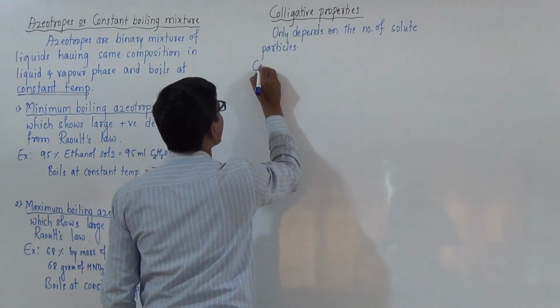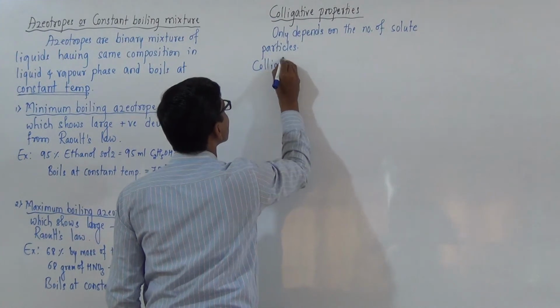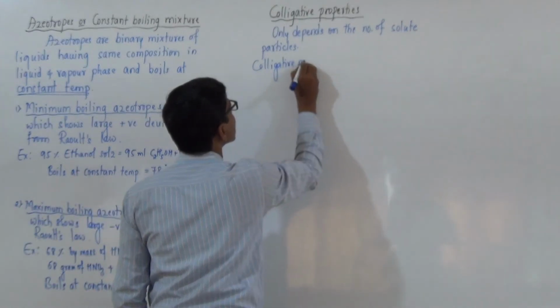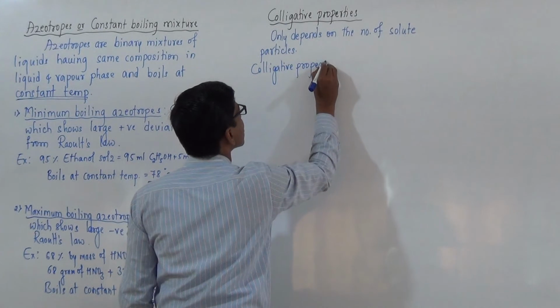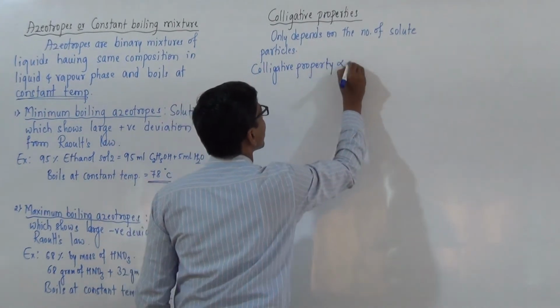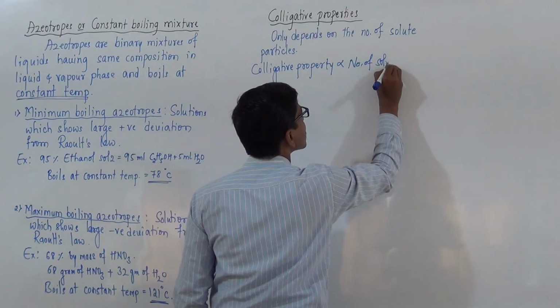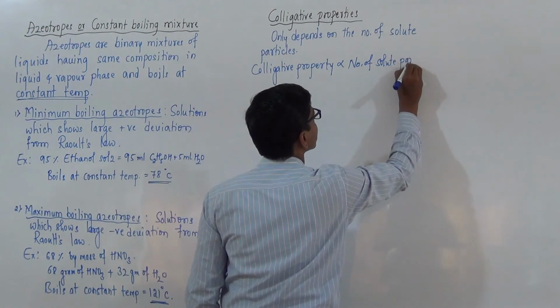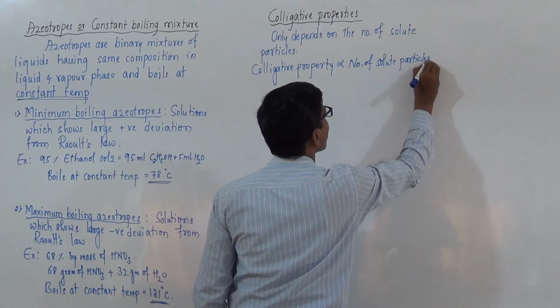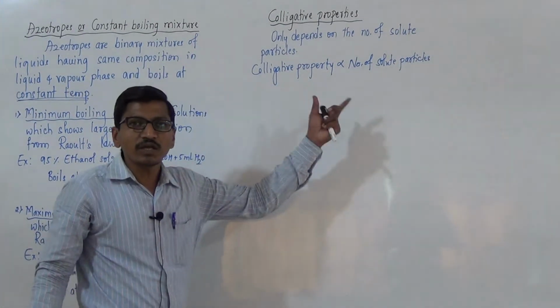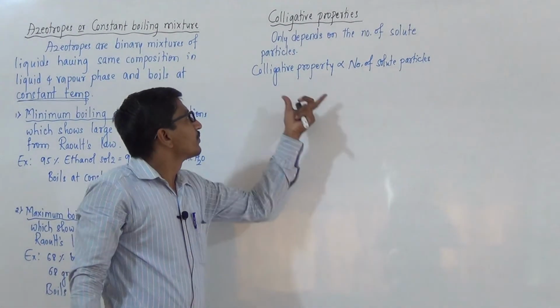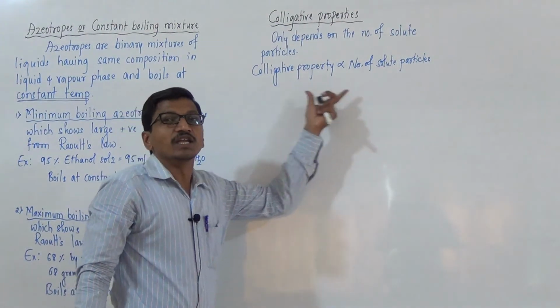Colligative property is directly proportional to the number of solute particles. If the number of solute particles is more in the solution, then the colligative property increases.